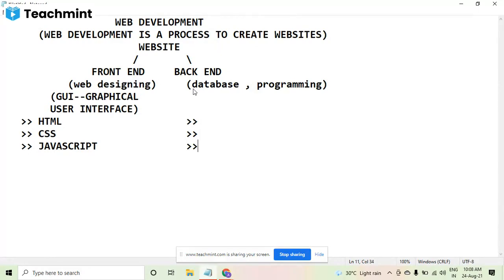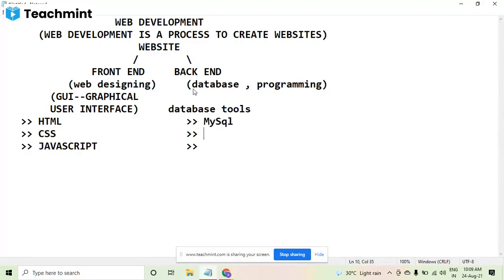So a database is basically a repository, a place, an inventory, a store where your data is getting stored. The database is actually handled with different programming languages, different database languages. Firstly, I'm telling you the database tools, and then I'll be telling you the programming tools which are required. Just like there are different languages for programming, similarly for databases also there are different things.